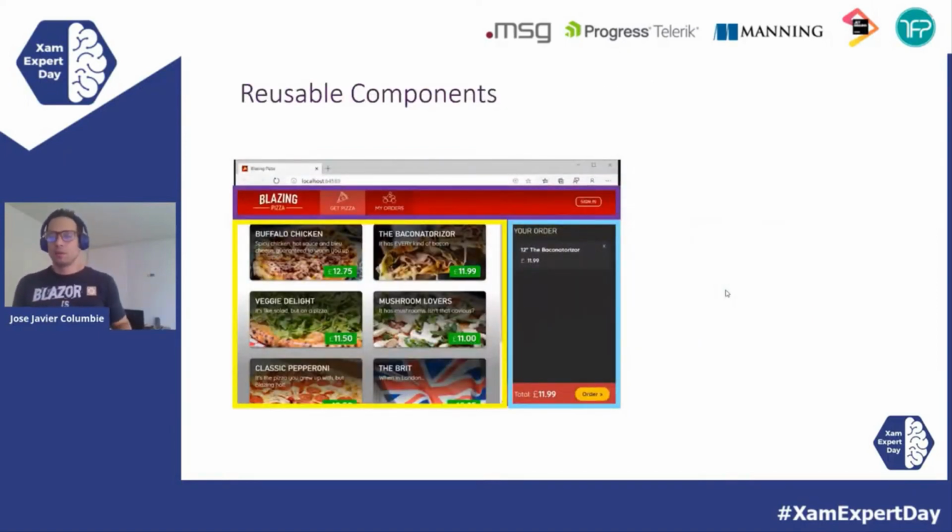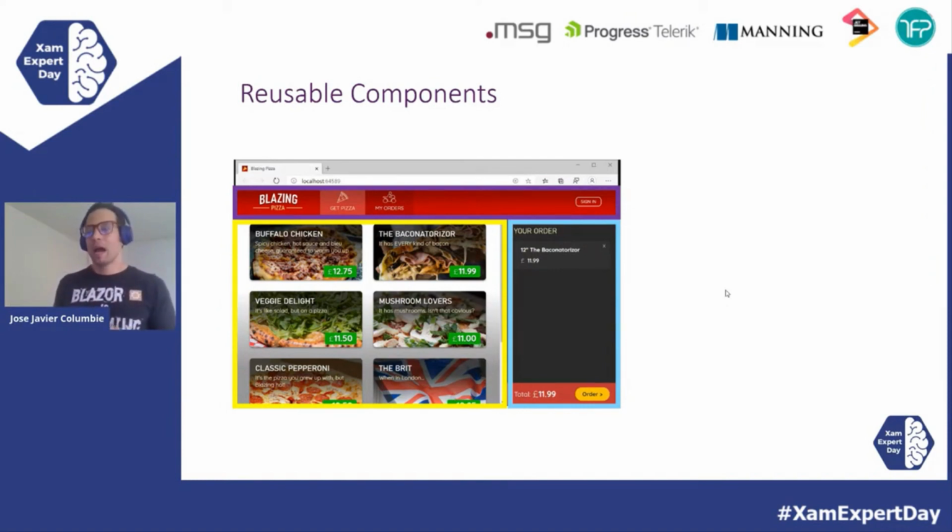So let's quickly review the architecture of Blazor, just really brief, to know why it's so important and why it's so interesting to be able to use Blazor on mobile, because its architecture is based on reusable components. If you look at this picture right here, everything is a component. The navigation on the top, the cars view on the left, the car on the right, all of those are components.